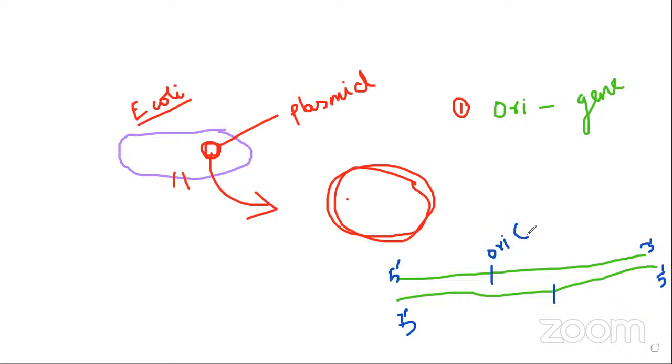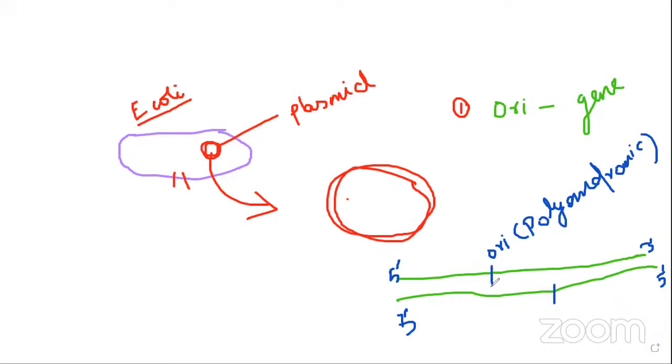Where it occurs, you already know about the palindromic genes. So the palindromic gene is the place.